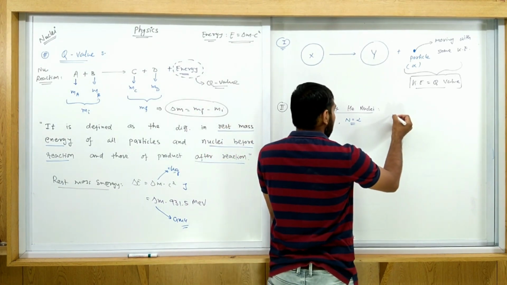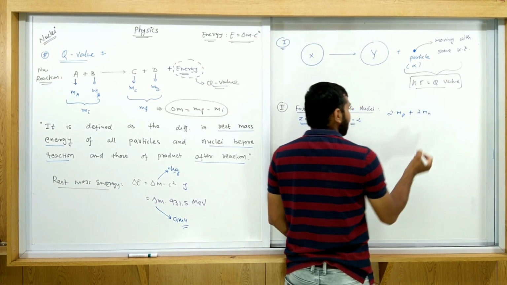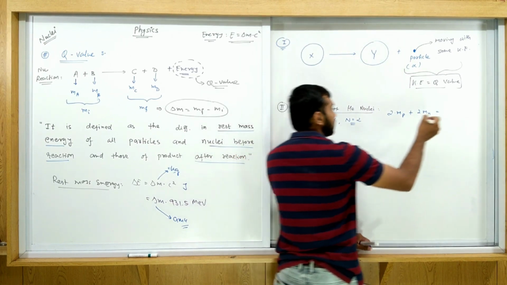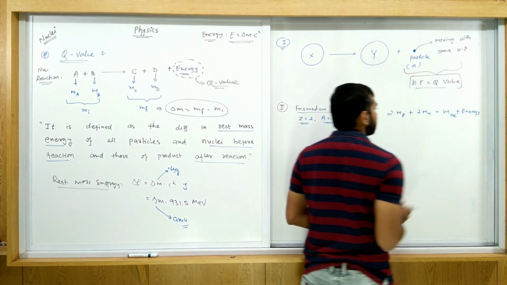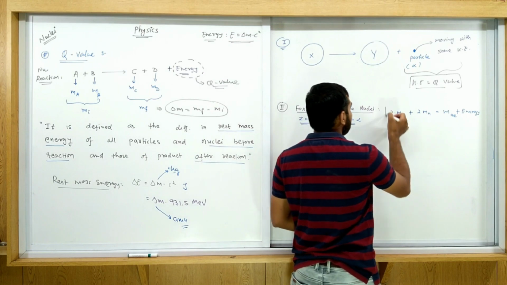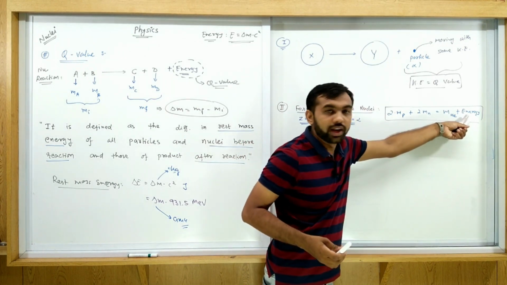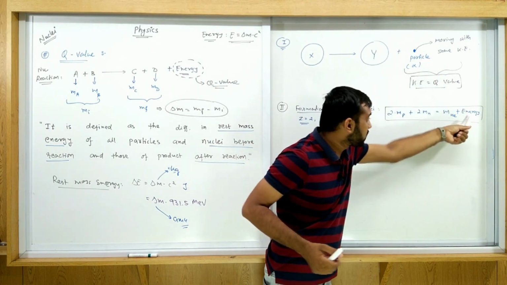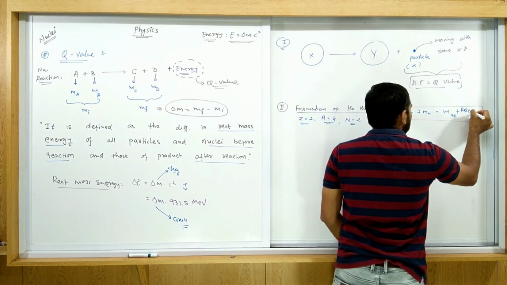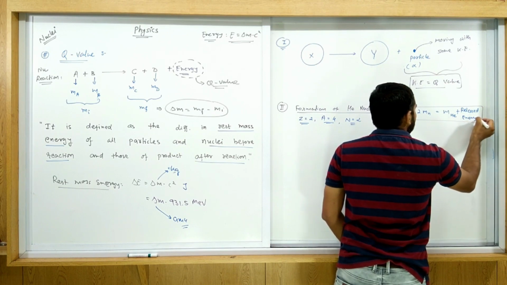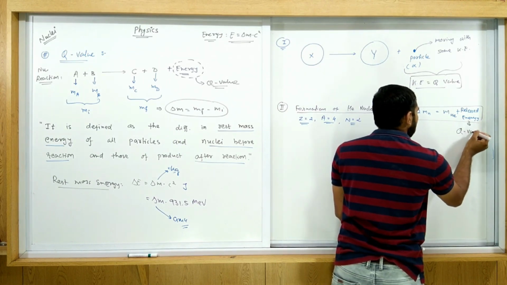So let's consider 2 protons, so 2 times the mass of a proton, plus 2 neutrons, so 2 times the mass of a neutron, then the helium nucleus is formed. Then the mass of helium plus some energy. As we discussed in the last lecture, this type of reaction occurs. Here this released energy is considered as the Q value. You must remember that is what Q value is.